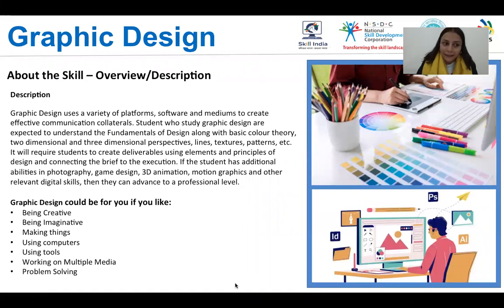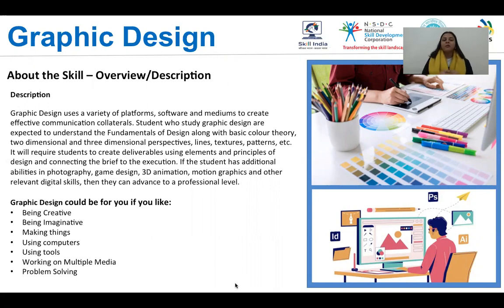Now about the skill. Graphic design uses a variety of platforms, software, and mediums to create effective communication collaterals. Students who study graphic design are expected to understand the fundamentals of design, which is elements of design and principles of design, basic color theory, two-dimensional and three-dimensional perspectives, lines, textures, patterns, etc.